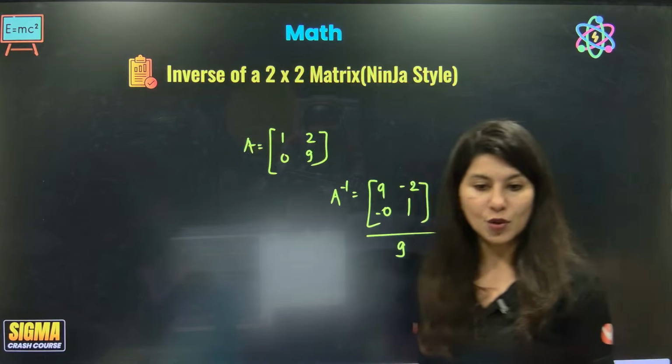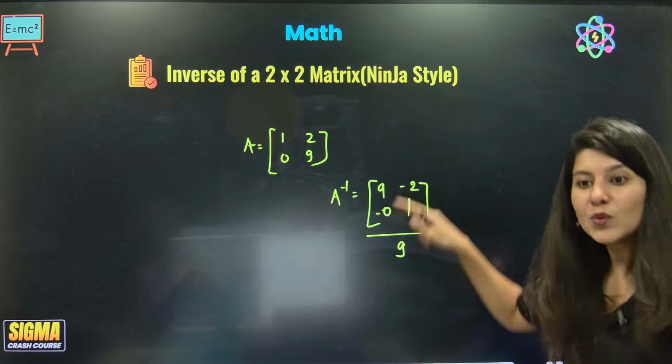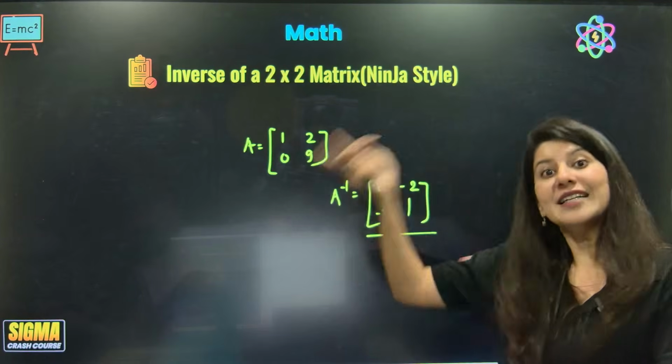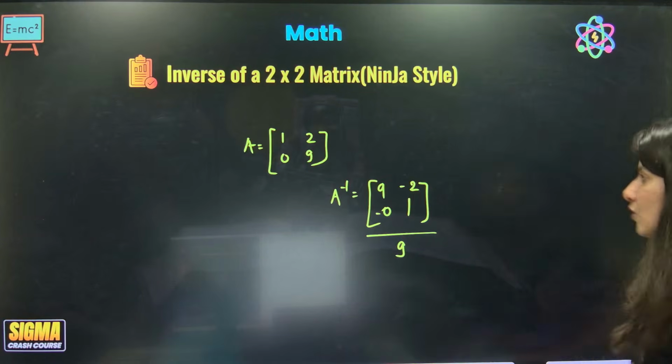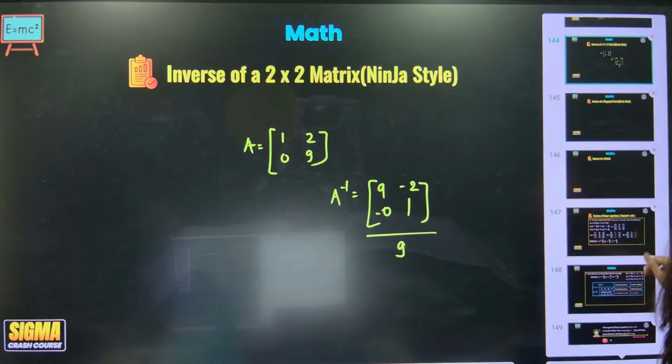This is how the shortcut works. This is the adjoint of A. You get the adjoint by interchanging the diagonal elements and changing the sign of the non-diagonal elements. Alright, so this is how it is.